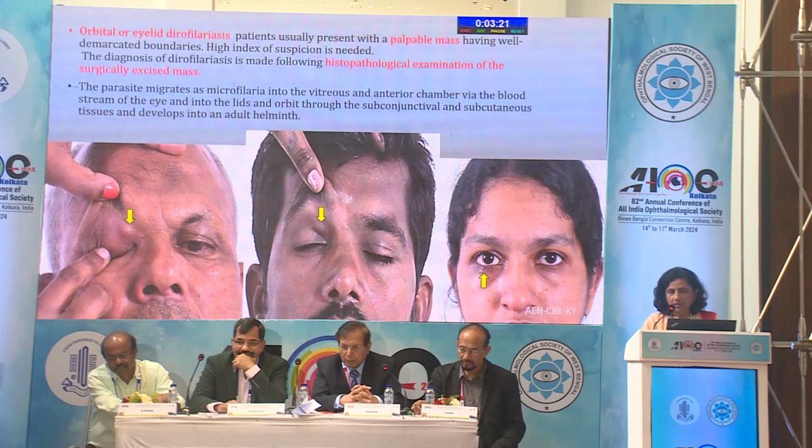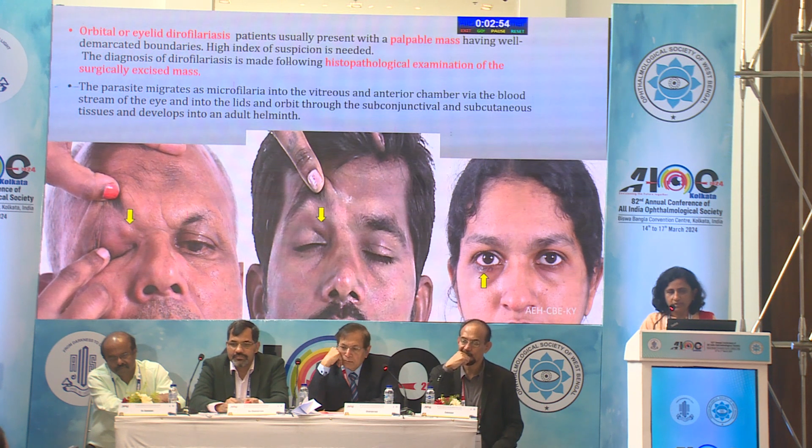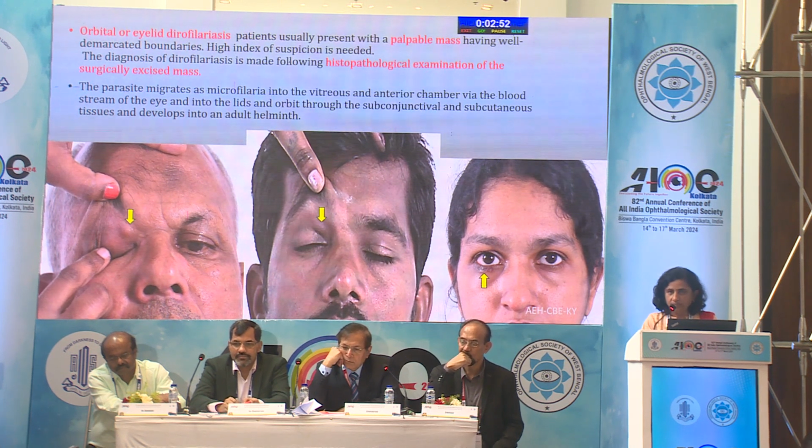As far as orbital or eyelid dirofilariasis is concerned, patients may present with a palpable mass with well-demarcated boundaries. A high index of suspicion is needed for such cases. The diagnosis of dirofilariasis is made following histopathological examination of the surgically excised mass. The parasite migrates as microfilaria via the bloodstream into the eye, lids, and orbit, where they form subconjunctival or subcutaneous nodules, and then develop into adult worms, and there they